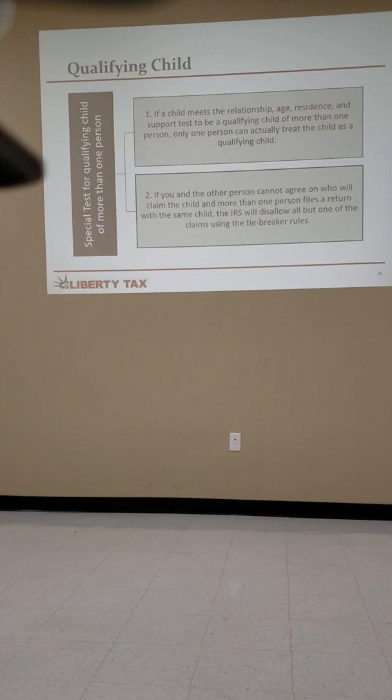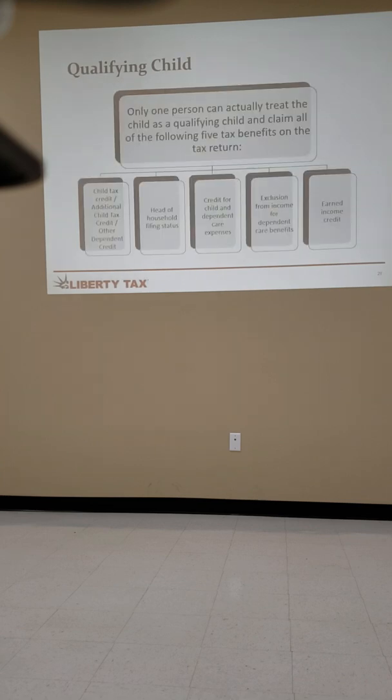So what do you guys think? Because we've already talked about it. The biggest tiebreaker rule, you don't have to necessarily look at this. What's the biggest tiebreaker rule probably? What do you think? Where the child most of the time lives the longest with. Who provided more for the child?